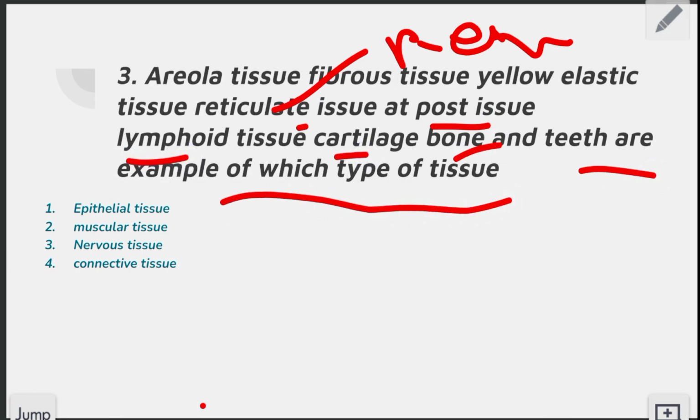Here the question is asking what type of tissue these are. The first option is epithelial, second is muscular, third is nervous, and fourth is connective tissue. Here the right answer of this question is connective tissue. Areolar tissue, fibrous tissue, yellow elastic tissue, reticular tissue, adipose tissue, lymphoid tissue, cartilage, bone and teeth are examples of connective tissue. The right answer of this question is connective tissue.